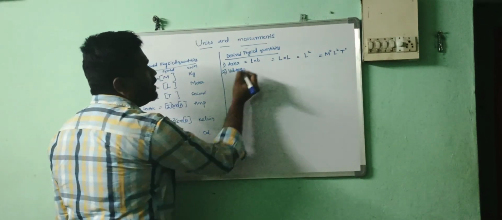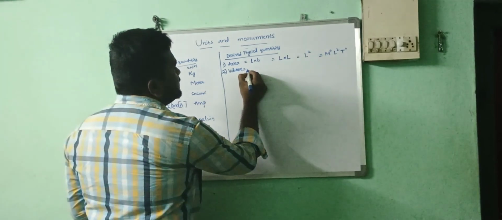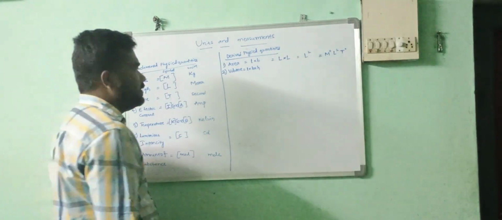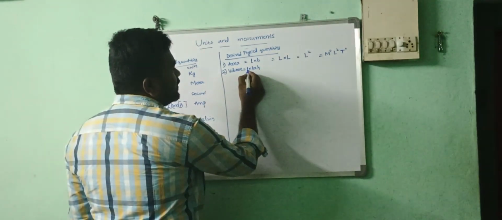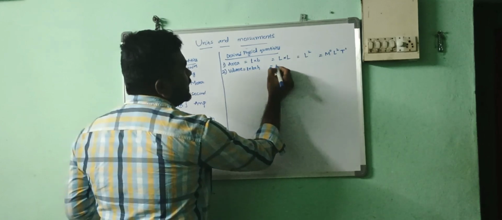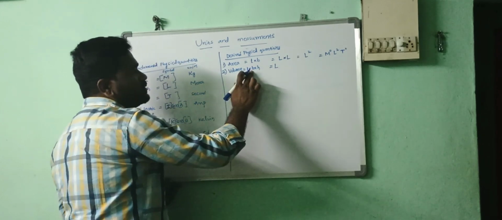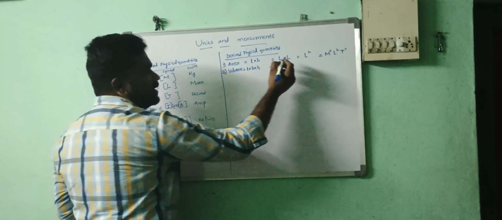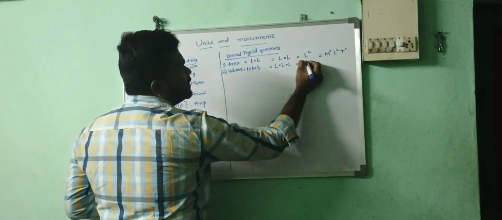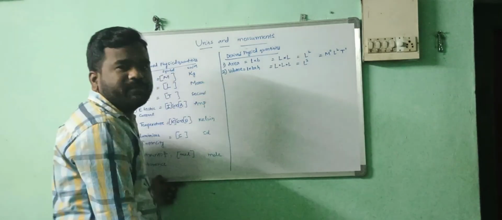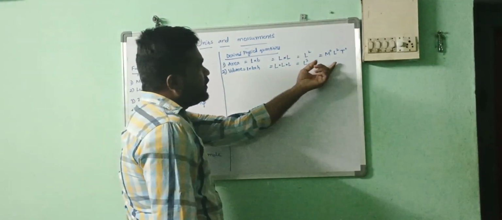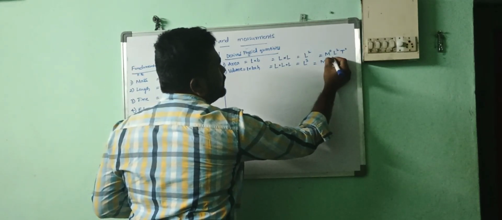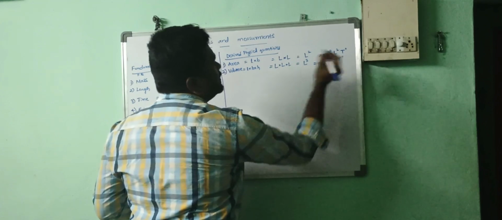Coming to the second example, volume. That is length into breadth into height. What is the term we are using to represent the length? That is L only. The breadth? L only. The height? L only. Now simply L cube. Now you can write like this: there is no mass, M power 0, L to the power of 3, T to the power of 0.